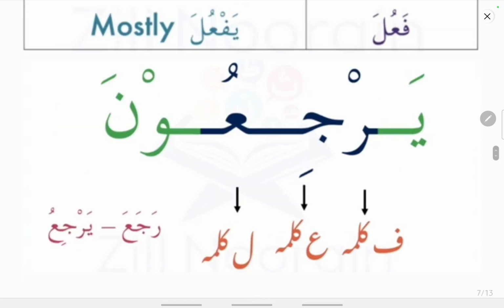If you take this example, yarji'una, so ra, jim, ain are the three root letters, and ya is the sign of fe'lul mudari, and waw noon is the suffix added to this yarji'una. Raja, yarji'u. Raja means the past tense, yarji'u means the present tense or the future tense, that is fe'lul mudari, and this is the fe'lul madi, raja. Raja means he returned, yarji'u means he is returning or he will return.